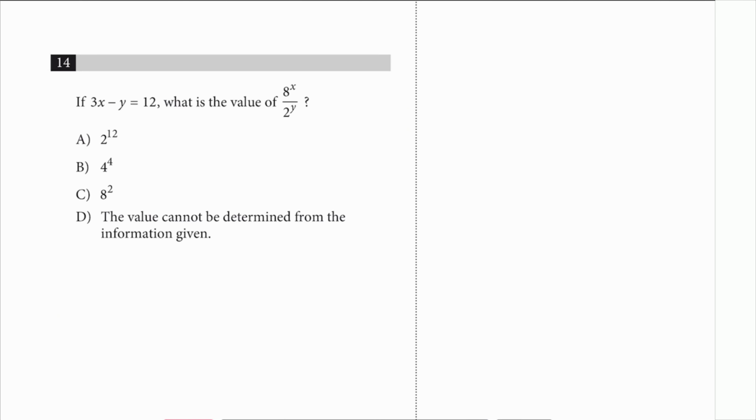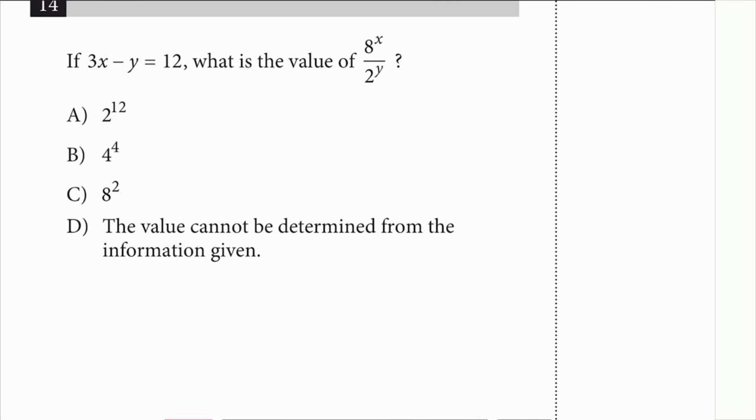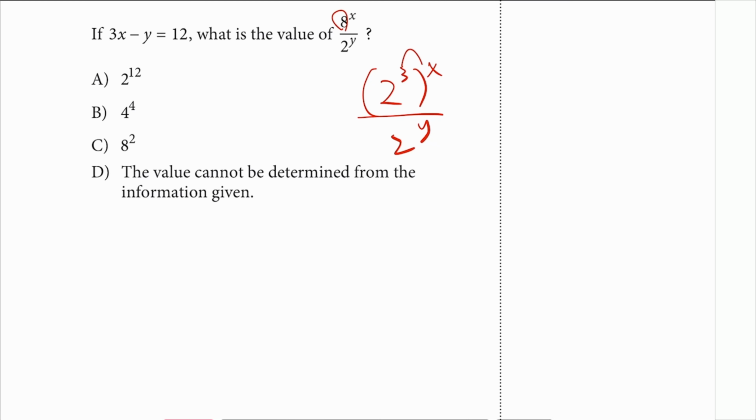All right, number 14. 3x minus y is equal to 12. What is the value of 8 to the x over 2 to the y? Okay, you can't really divide right now because 8 and 2 are different bases. So what you need to do is change that 8 into 2 to the 3 power. Why would you do that? Because then you can multiply that, so that becomes 2 to the 3x over 2 to the y.